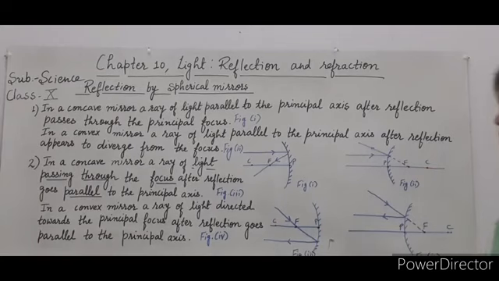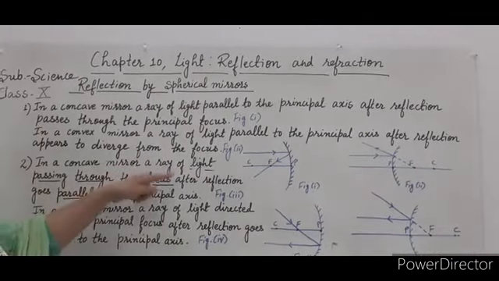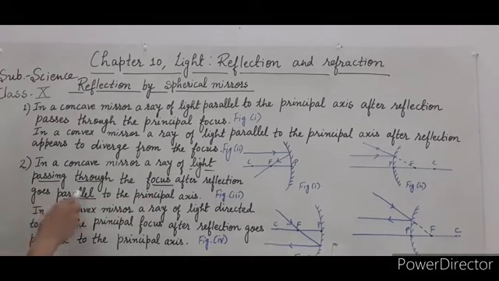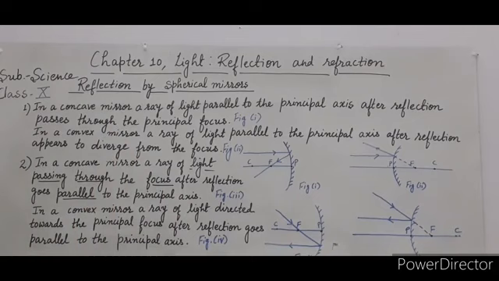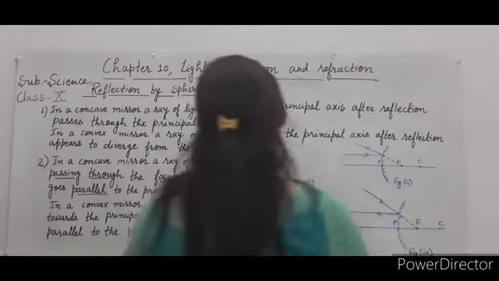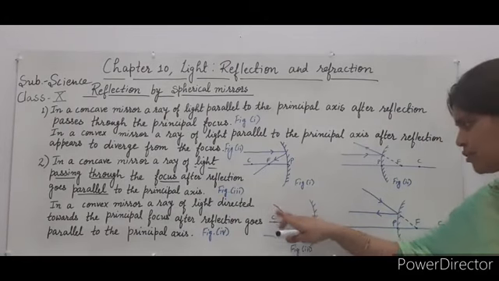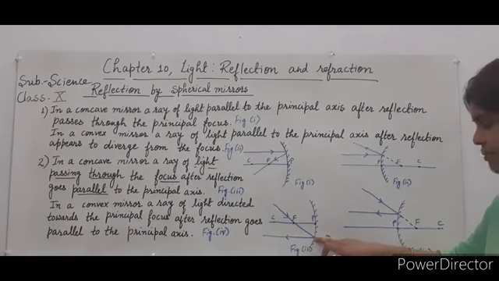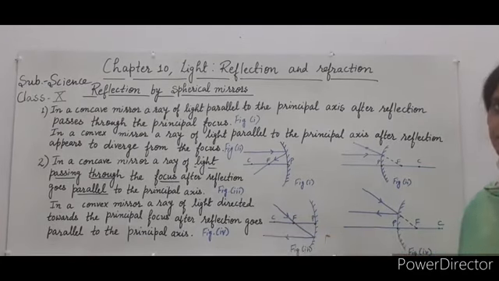Now second, in a concave mirror, a ray of light passing through the focus, after reflection, goes parallel to the principal axis. Figure 3. If a ray of light passes through the principal focus, then after reflection it emerges parallel to the principal axis.